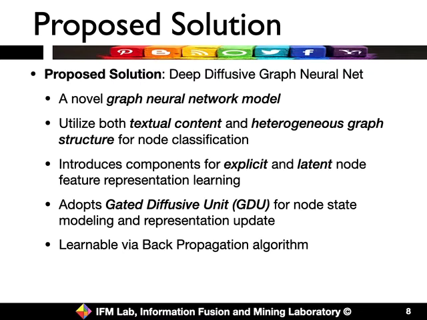We introduce some components for representation learning with both explicit features and latent node features, and we fuse them together with a new unit called the gated diffusive unit, or GDU for short, for node state representation learning and updating. The model is learnable via the backpropagation algorithm.